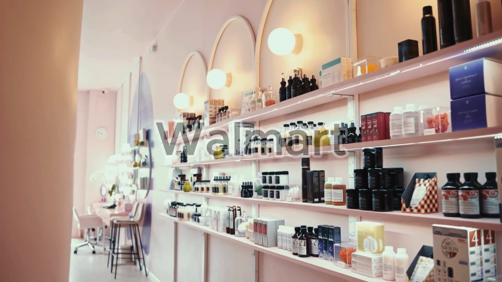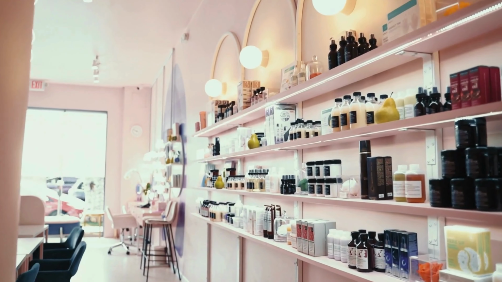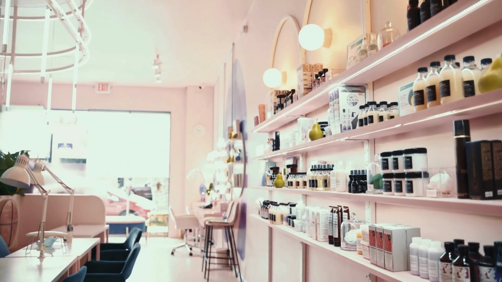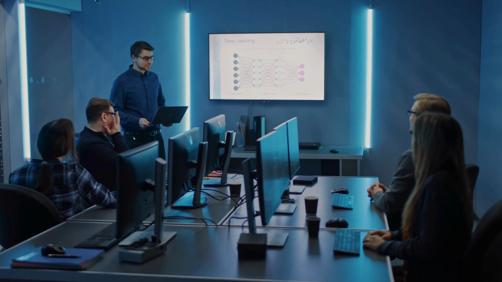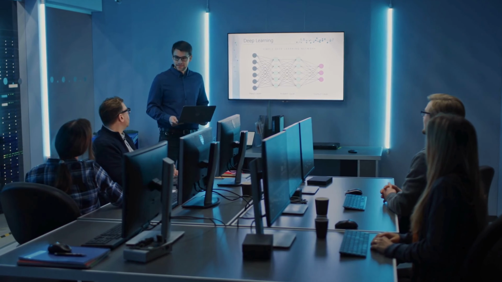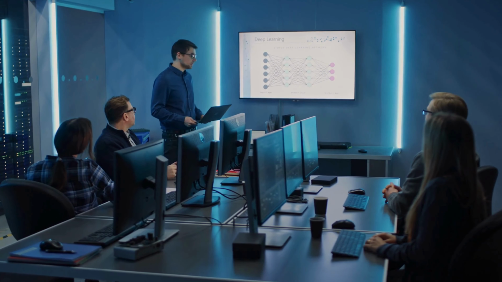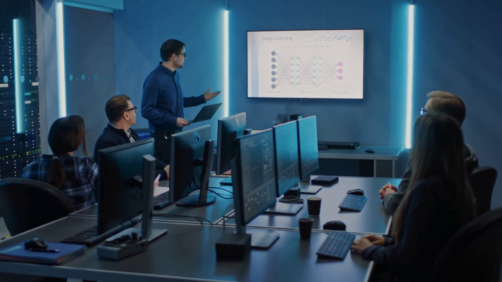Second, Walmart uses blockchain to track food products across its supply chain, ensuring freshness and safety. Third, IBM Food Trust helps companies like Nestle and Unilever ensure supply chain transparency. Last one is Estonia. The government uses blockchain to provide e-residency and manage digital services securely.